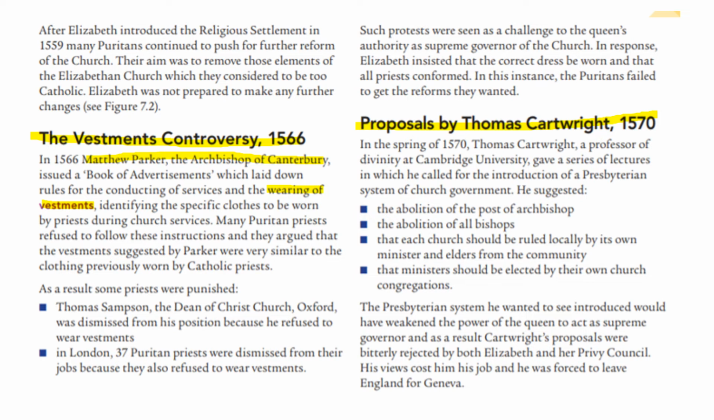Now, many Puritan priests actually refused to wear these vestments, and there was a significant controversy over wearing these vestments, and as a result, some priests were actually punished. So we have Thomas Sampson here. He was the Dean of Christ Church in Oxford, so not too far from where we are in High Wycombe. He was dismissed from his position. In other words, he was fired because he refused to wear a robe. In London, 37 Puritan priests, they were dismissed. Another word is fired from their jobs because they refused to wear those colored robes. The proposals by Thomas Cartwright, we need to know that he was a professor of divinity.